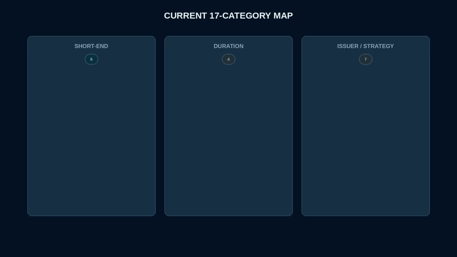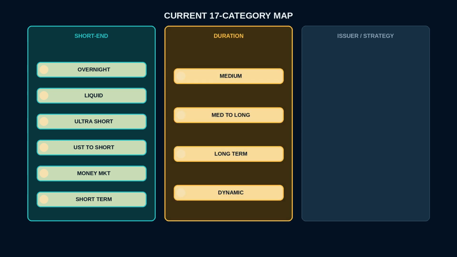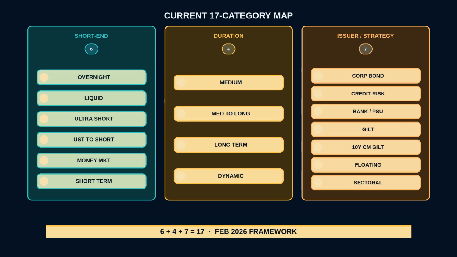Now place every label on the map. On the short-end rail: overnight, liquid, ultra-short-term, ultra-short to short-term, money market, and short-term. On the duration rail: medium-term, medium to long-term, and dynamic term. On the issuer and strategy rail: corporate bond, credit risk, banking and PSU debt, gilt, 10-year constant maturity gilt, floating interest rates, and sectoral debt. That is the February 2026 open-ended debt table taught here, 17 mandate lanes.